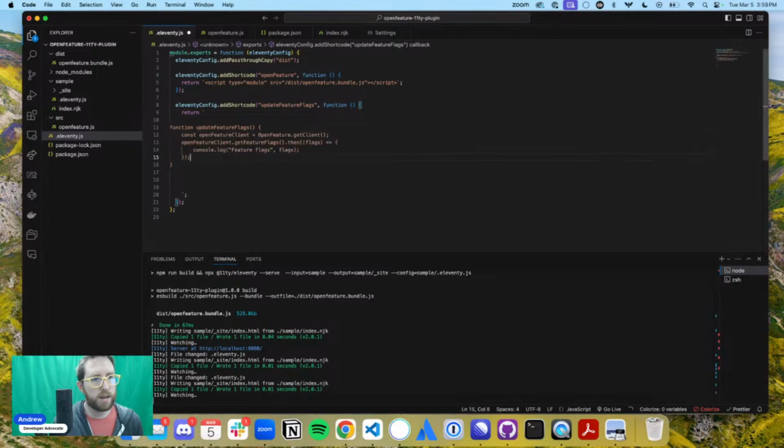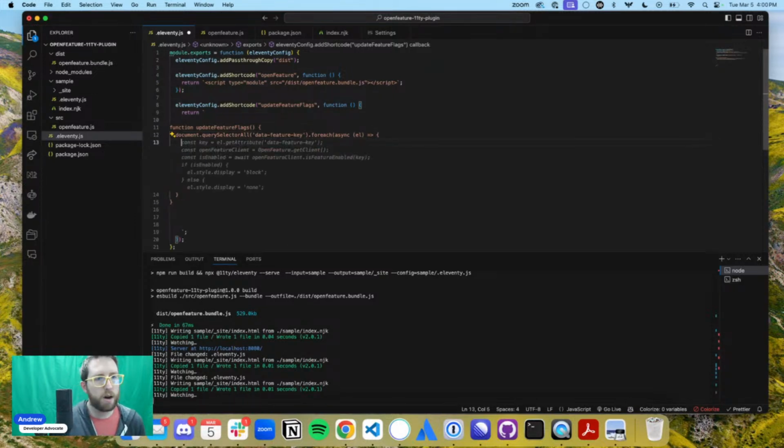Okay, console open feature client, get feature flags, console feature flags. No, that's not what we want to do. All right, what we want to do here is I'm actually going to do a query in my document. So document dot query selector all, and we're going to call this data feature key. And that's what we're going to use to define our feature key. And then we're going to do for each, and we're going to do async. And we're going to do EL, wonderful. And then we're going to close that off.